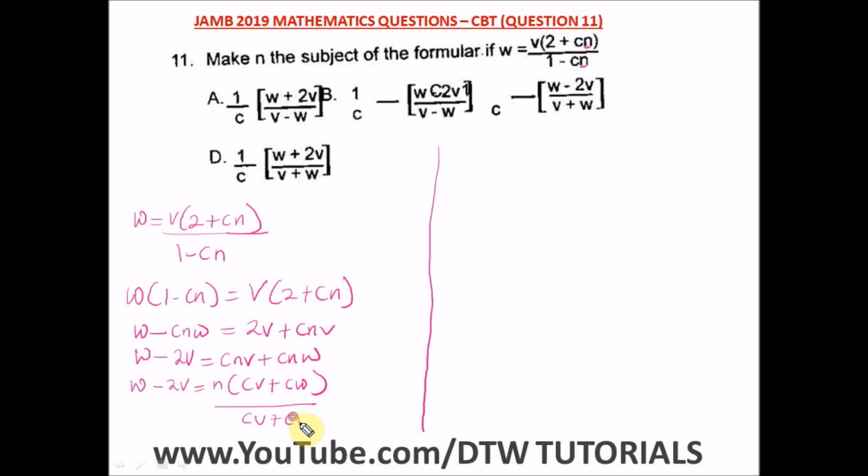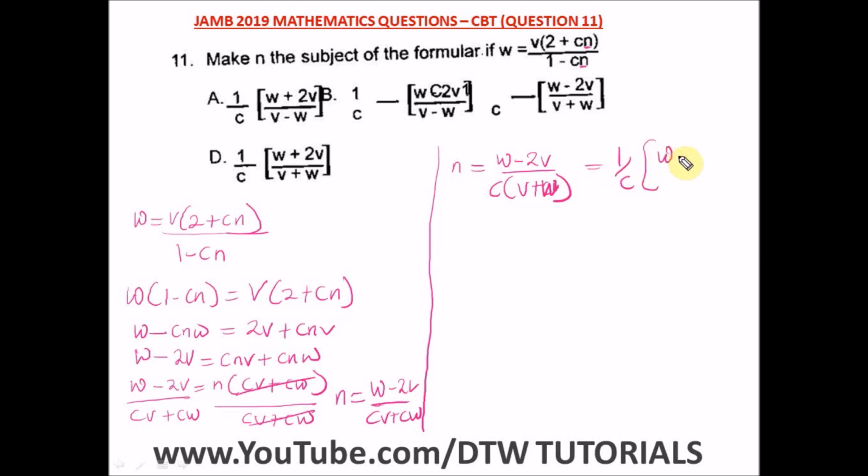So we have CV plus CW divided by CV plus CW, and this will cancel out, and what are we left with? N is equal to W minus 2V divided by CV plus CW. But you can see from our options here, they brought out 1 over C, so we can easily bring out 1 over C here. So we have N is equal to, bringing out C, then we have V plus W, which is the same as 1 over C bracket W minus 2V divided by V plus W.